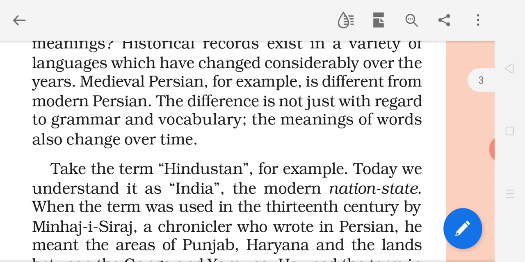The difference is not just with regard to grammar and vocabulary. We cannot see the difference only in grammar as well as in vocabulary, in word meanings. The meanings of words also change over time.